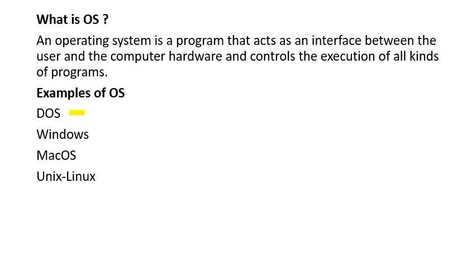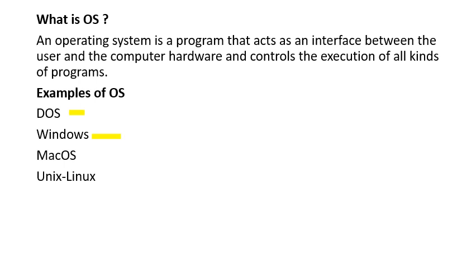Next we'll see the next example of an operating system, that is Windows. We are all aware of Windows. Windows is a product of Microsoft and it is a user friendly operating system which has WIMP features and is a graphical user interface. The WIMP features are windows, icons, menus, and pointing devices like the mouse. So this is about the Windows operating system.